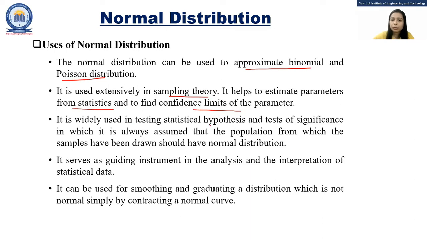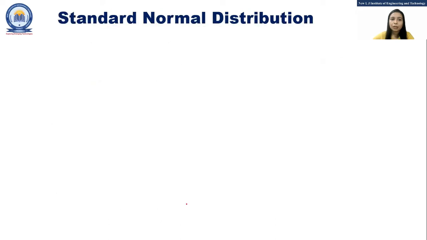It is widely used in hypothesis testing, or we can say the test of significance, in which it is assumed that the population from which samples have been drawn has a normal distribution. It serves as a guideline instrument in the analysis and interpretation of statistical data. It is also used for smoothing and graduating a distribution which is not normal by constructing a normal curve.